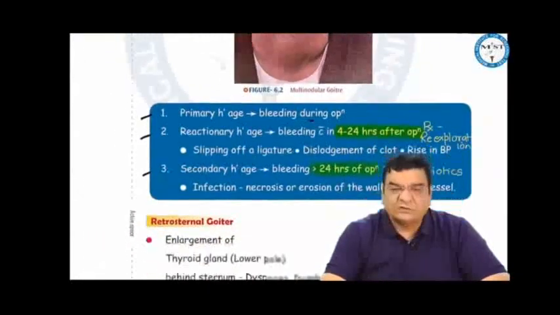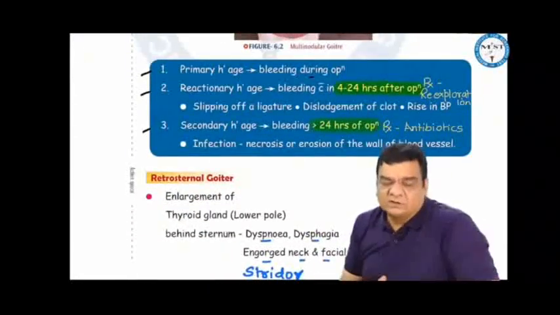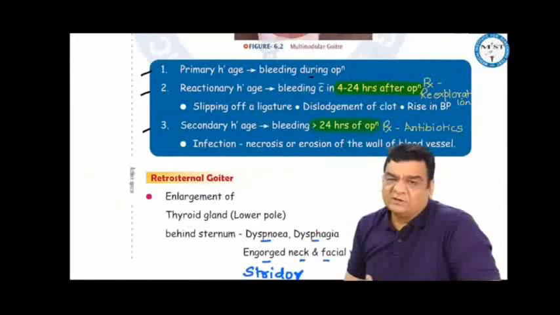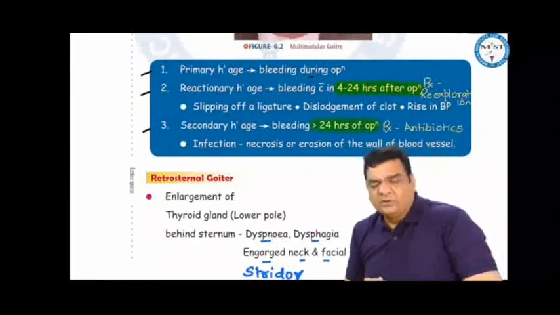This is the classification for different types of hemorrhage: primary, reactionary, and secondary. Primary hemorrhage occurs during operation. Reactionary hemorrhage occurs within 4 to 24 hours after operation due to slipping of a ligature, dislodgement of a clot, or rise in blood pressure, and this will require re-exploration. Secondary hemorrhage is bleeding which occurs after 24 hours of operation. This is due to infection. The bacteria cause necrosis of the tissues and cause erosion or sloughing of the wall of the vessel. It should be treated by antibiotics.